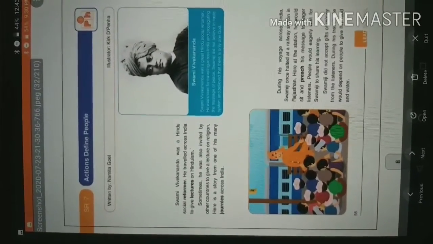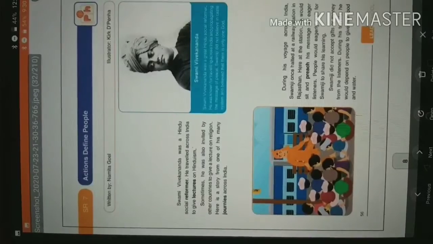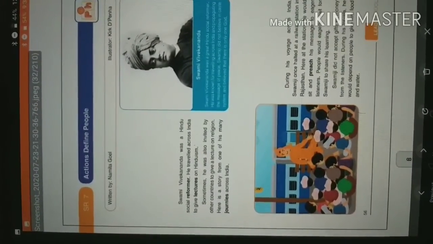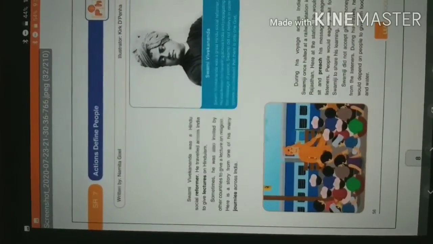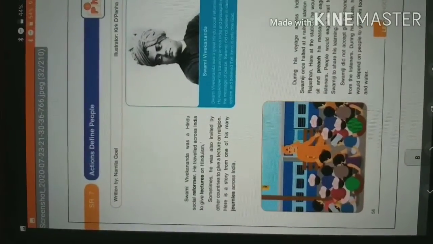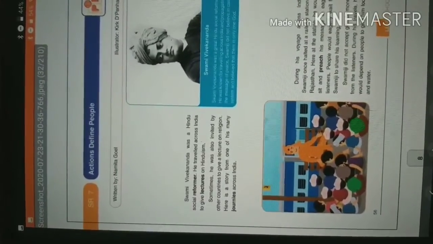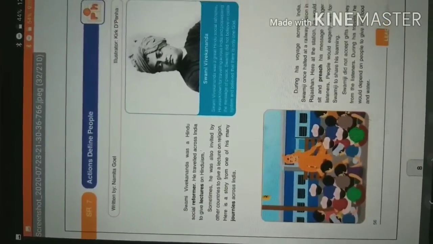So let me read it for you. Swami Vivekananda was a Hindu social reformer. He traveled across India to give lectures on Hinduism. Sometimes he was also invited by other countries to give lectures on religion. Here is a story from one of his many journeys across India.